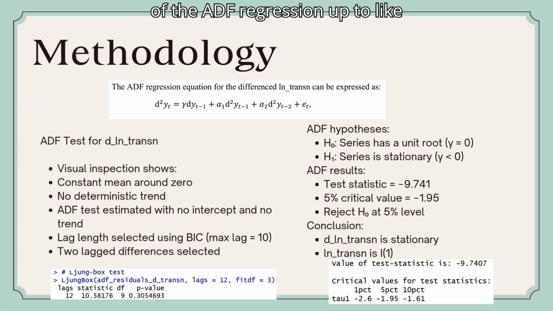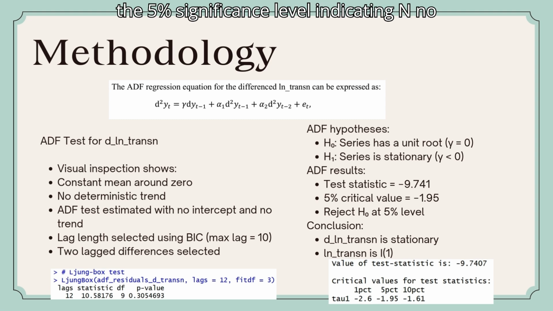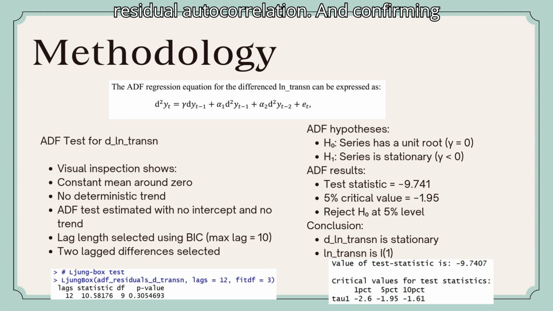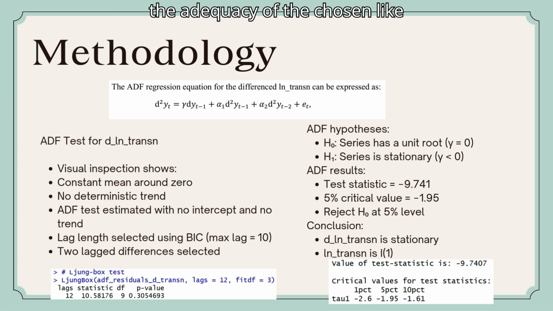The p-value of 0.3055 exceeds the 5% significance level, indicating no residual autocorrelation, and confirming the adequacy of the chosen lag structure. The ADF test statistic for the difference series is minus 9.741, which is more negative than the 5% critical value of minus 1.95. Hence, we reject the null hypothesis of a unit root. This implies that the first difference series is stationary.